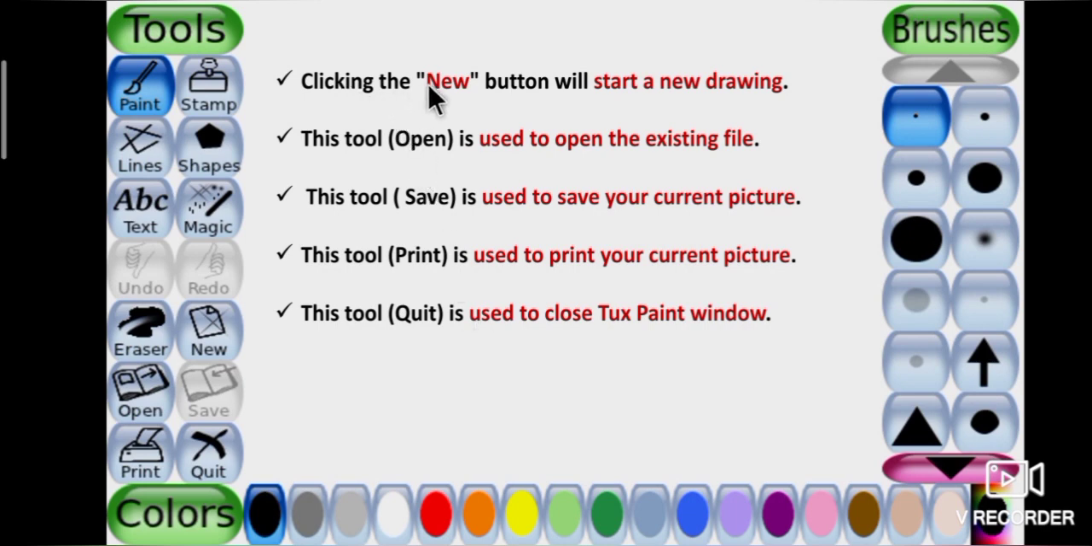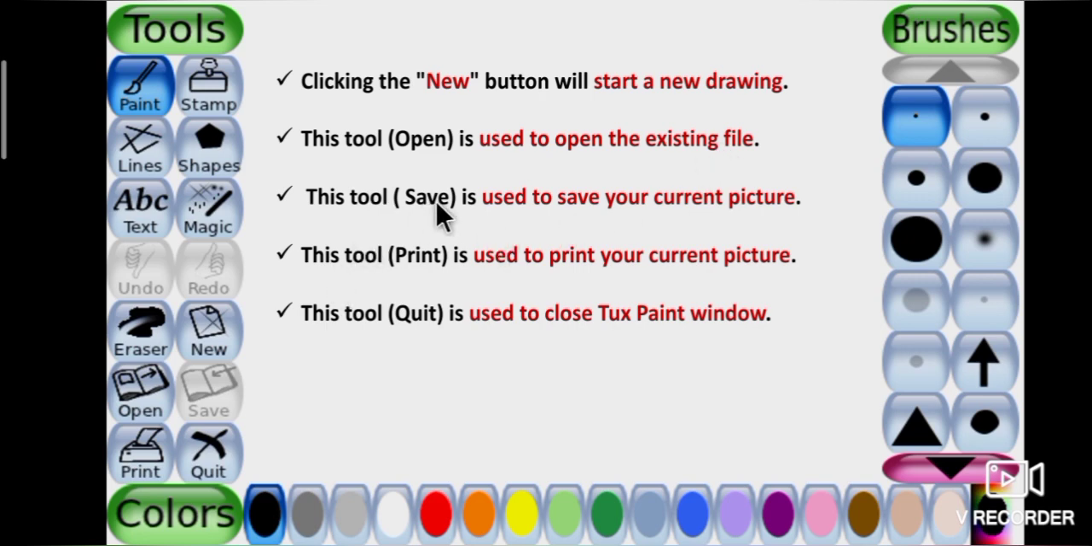Next, clicking the new button will start a new drawing. Here new button is present. Next one, open tool. This tool is used to open the existing file. See the picture, students. This is open tool.